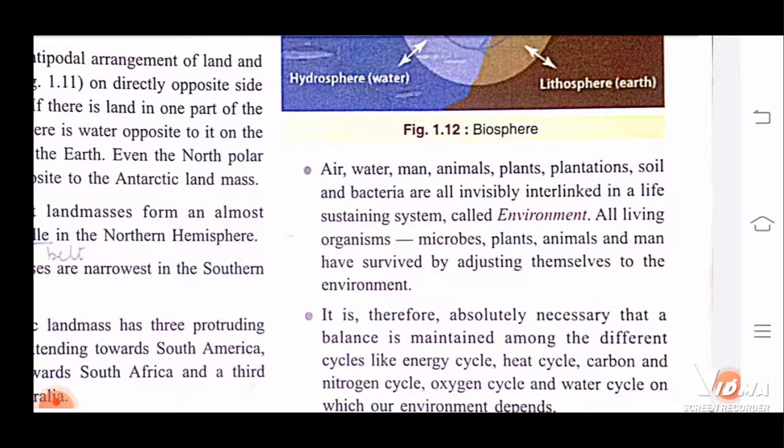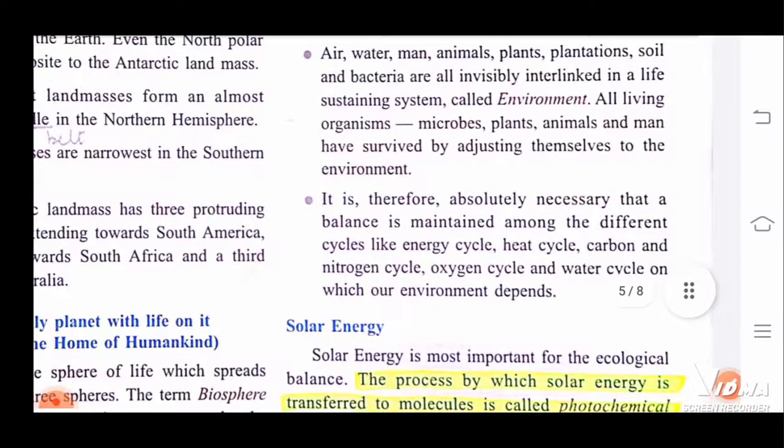You would be listening to the sound of the birds. That is the environment where we live. All air, water, man, animals, plants, soil, bacteria, they are all connected. We all are connected in a system that is called environment. All living organisms, microbes, plants, animals, and man have survived by adjusting themselves to the environment. When we just started living in this environment, we felt a lot of difficulty. The human species felt a lot of difficulty, but we adjusted to it.